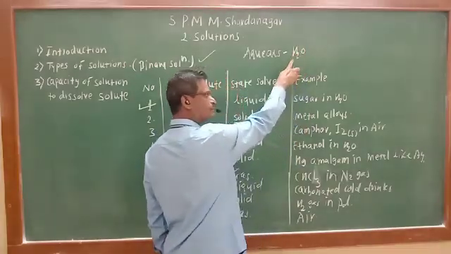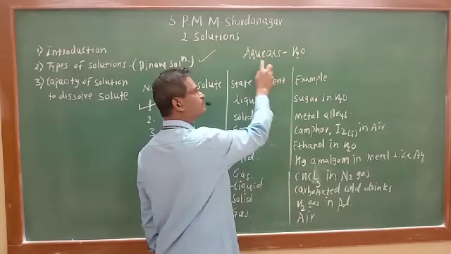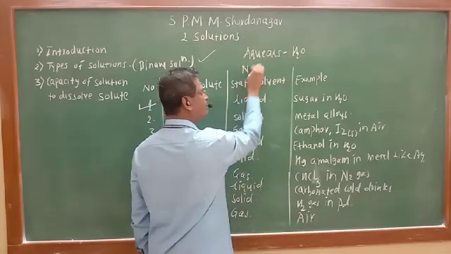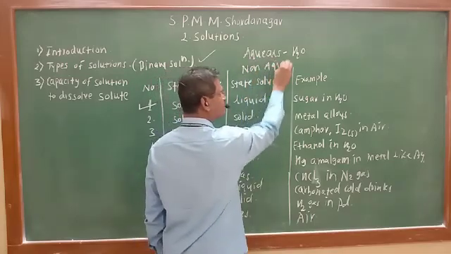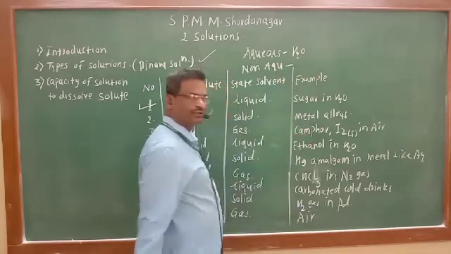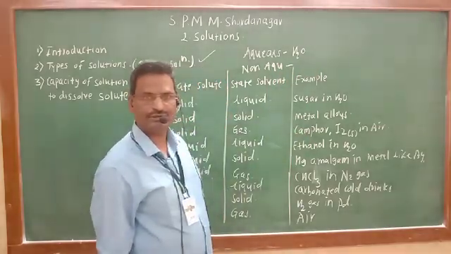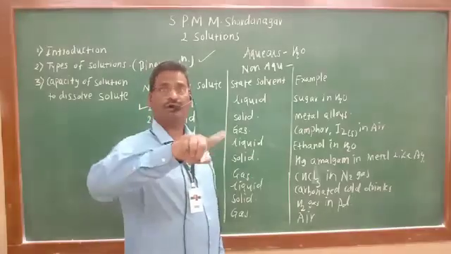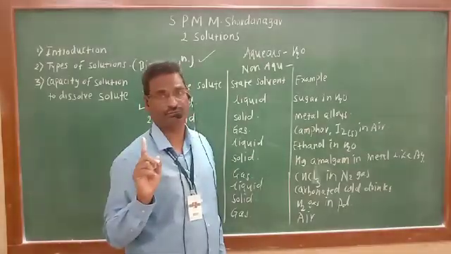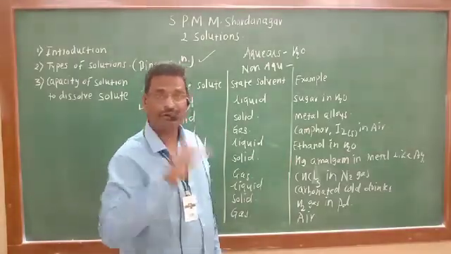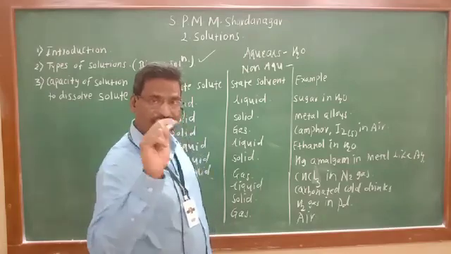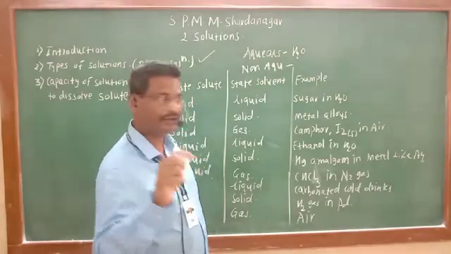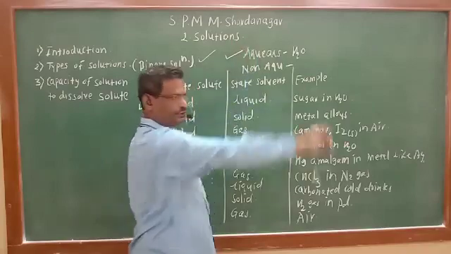When water is used as a solvent, it is known as aqueous solution. And non-aqueous solutions are the solutions in which any other solvent rather than water is used. In this chapter, we are dealing with the aqueous solutions.